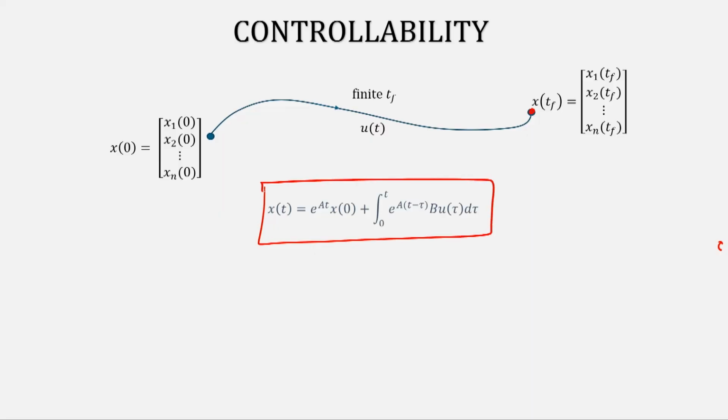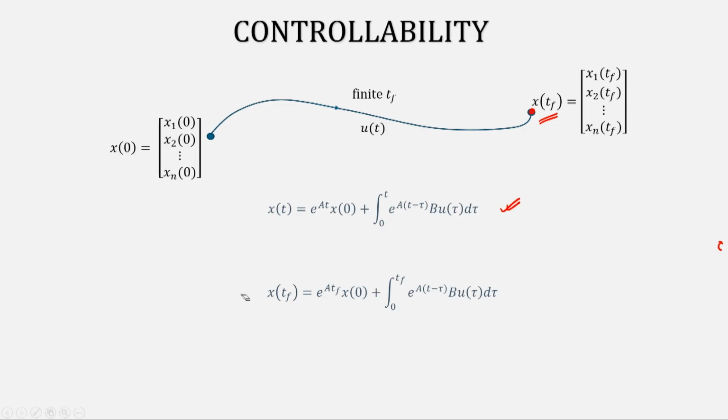If we look at this state equation solution, since I need the final state, the final state will be given by evaluating this solution at t equal to t f. So, at t equal to t f, this will be my solution, where all the t here gets replaced by t f. Now you notice that this equation has to be satisfied. So, the question is what u should I give here so that this right hand side becomes equal to the left hand side.